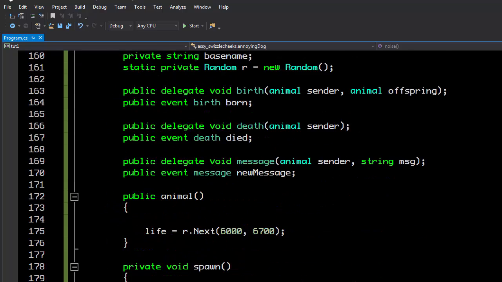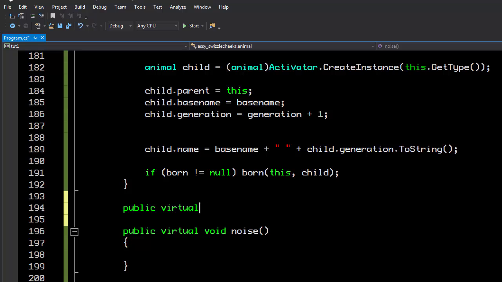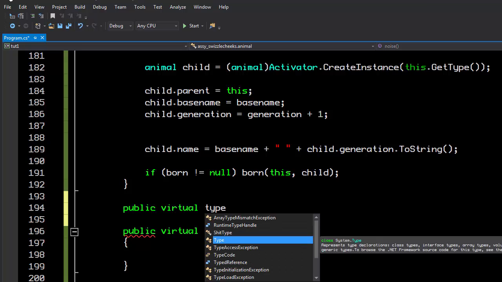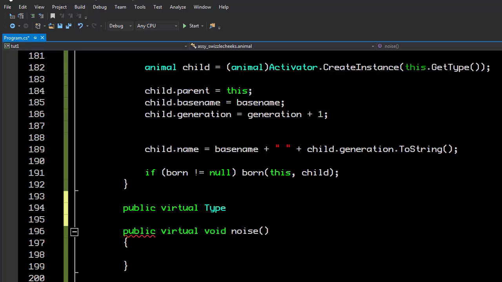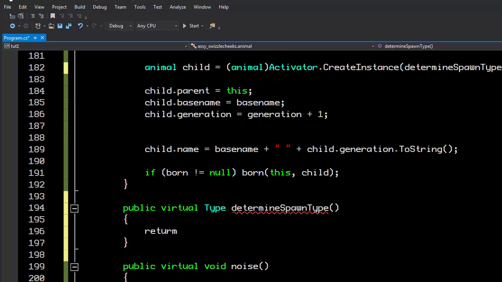But what I'm actually going to do here is create a virtual function that returns a type. And I'm going to call it determine spawn type. Instead of creating a child of this type, we're going to create a child of determine spawn type. And then down here, we're going to return this type.